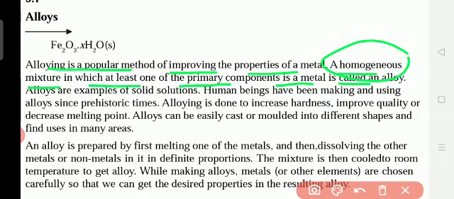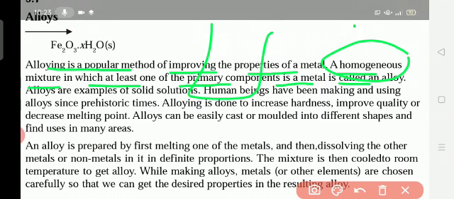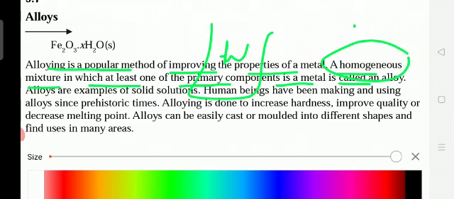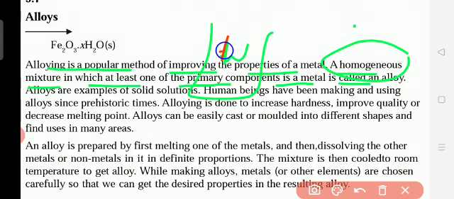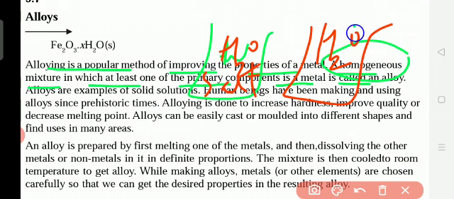Homogeneous mixture means what? For example, water and salt. When we mix both together, afterwards can we separate the salt and water, or the sugar and water? We cannot separate them. So H2O plus salt, when both mix together, can we see the salt? No. Now for example, H2O means water, and mud. Will the mud dissolve in the water? It doesn't dissolve in the water. We can see the mud separately in the water.